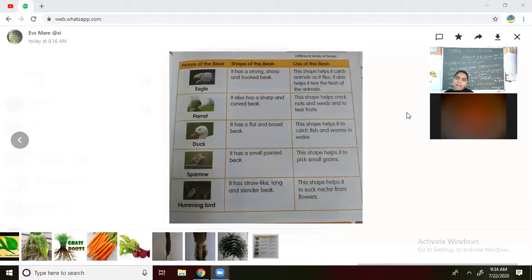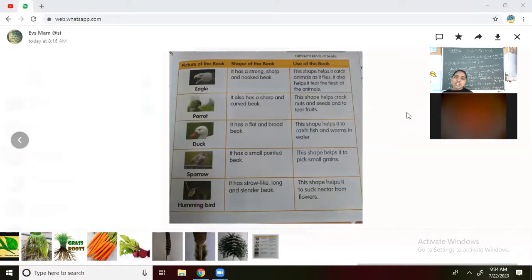What is the shape of the beak of the parrot? Sharp and curved. This shape helps to crack the nuts and seeds and to tear fruits. Fruits are torn with the help of its beak. Mostly you can see the parrot eating chili, guava, or mango. If they touch only the half part they will eat, not the full fruit. You can see the top or the ending of the fruit where it is very sweet, they are going to eat. Which bird is going to eat the fruits? Yes, it is nothing but the parrot. Which bird is going to eat the flesh of other animals? Yes, the eagle and the owl.